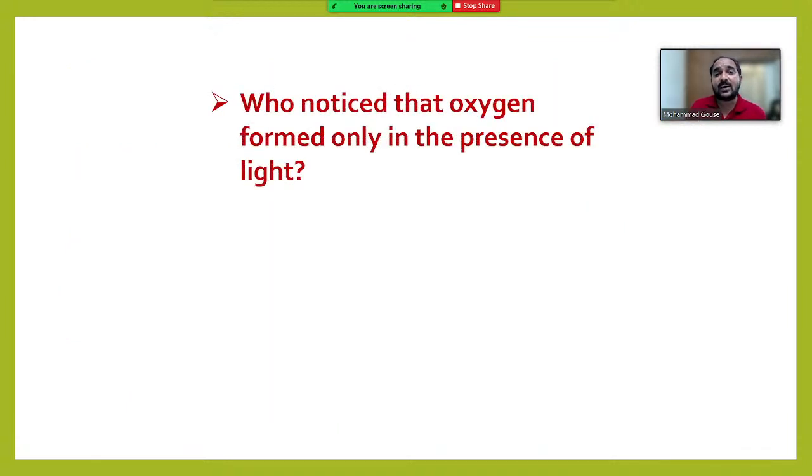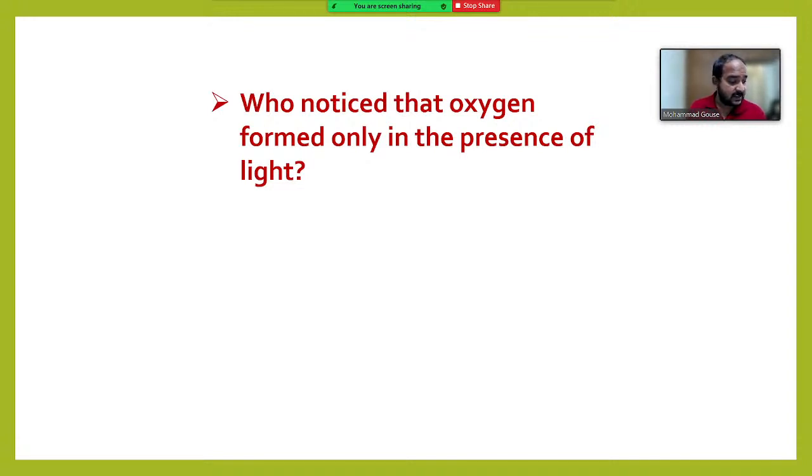Who noticed for the first time that oxygen formed only in the presence of light by the plants?